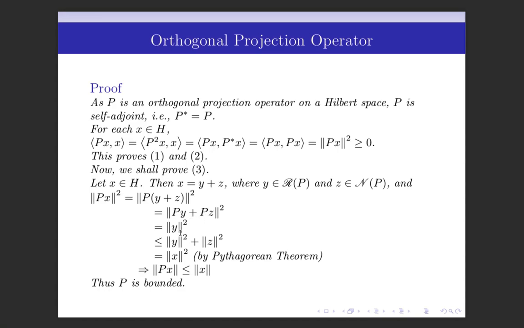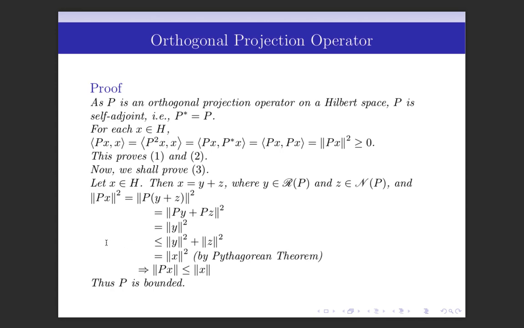And we know that the norm of y squared is less than or equal to the norm of y squared plus the norm of z squared. And y and z are orthogonal, because y belongs to the range space and z belongs to the null space, and we know that null spaces and range spaces are orthogonal. So the inner product of y and z is 0, and by the Pythagorean theorem this is equal to the norm of x squared.